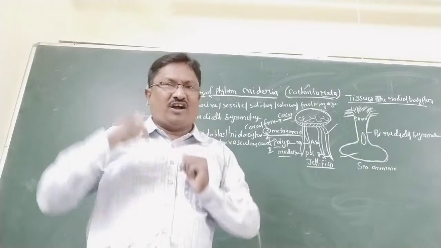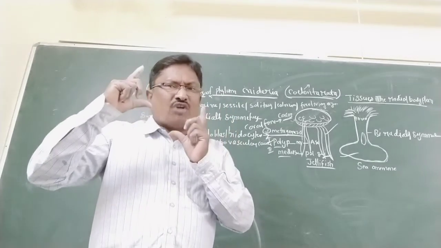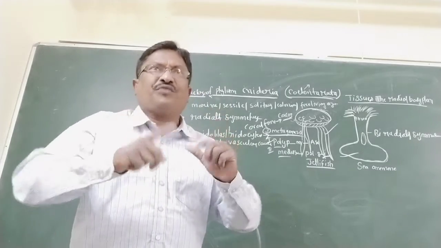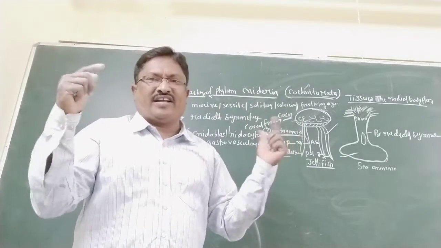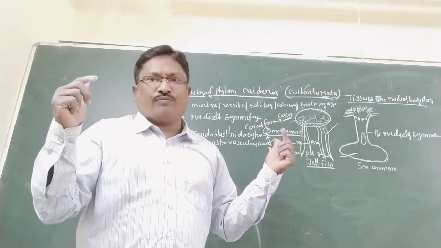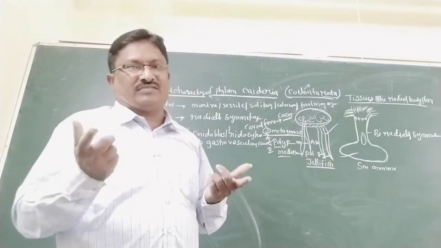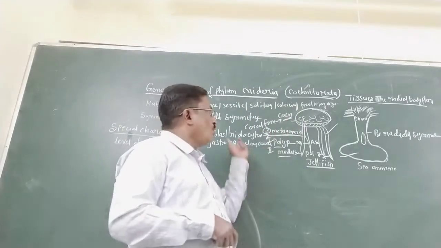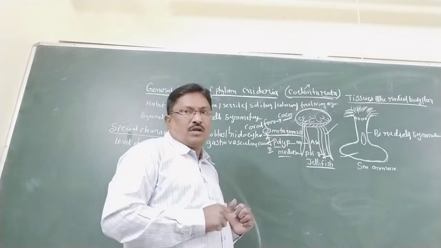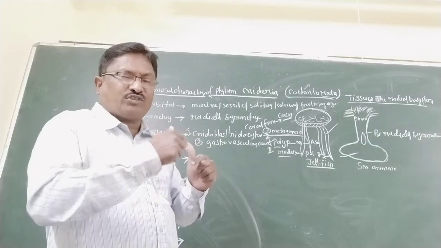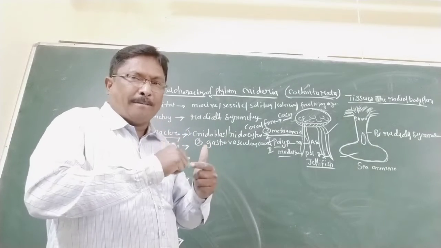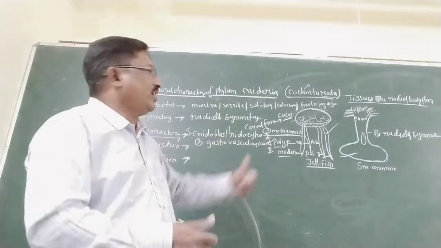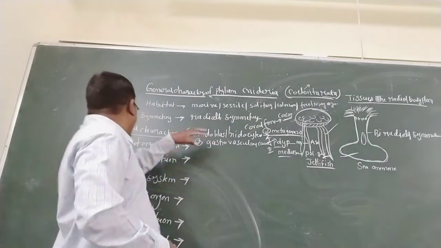Corals show various colors: red, green, yellow. These are also called coral reefs. These coral reefs are utilized for the parents. So these are special characters.